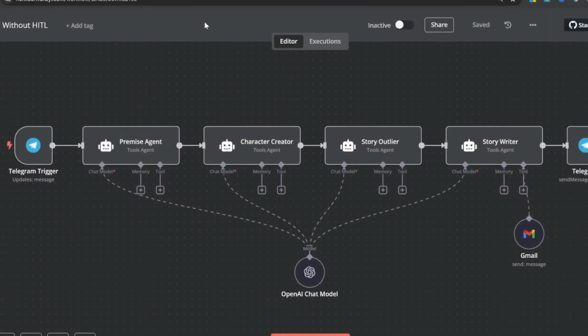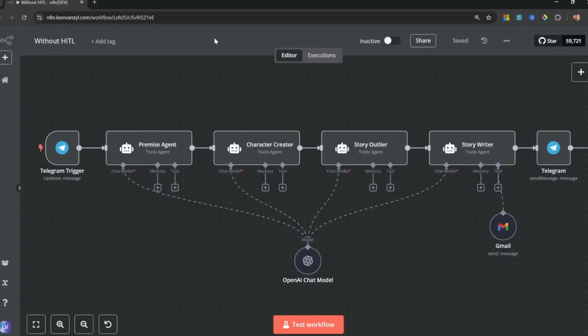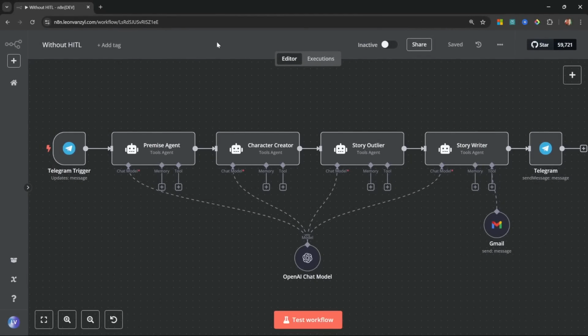Hi there, I want to go over the benefits of using human in the loop in your n8n workflows. So looking at this example, we've got an awesome multi-agent AI team that can write any story for us. But it's got one massive flaw.